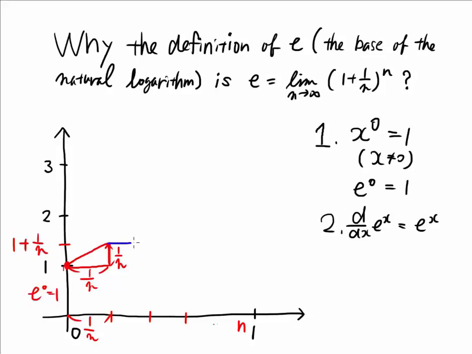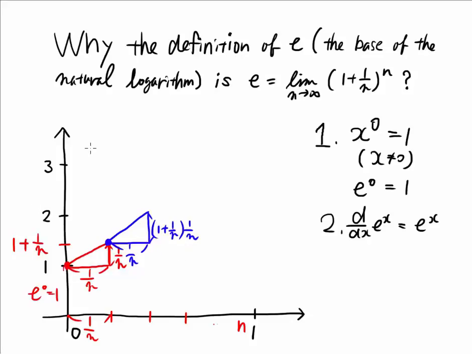The next step is here, and this section is also 1 over n. What is this height? This point has this value, and the derivative is the same. Therefore, the derivative times dx, which is 1 over n, gives this height.